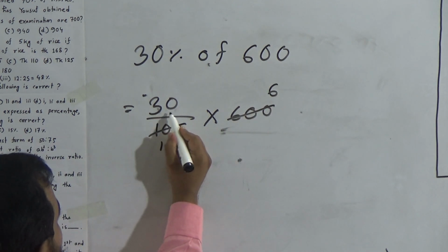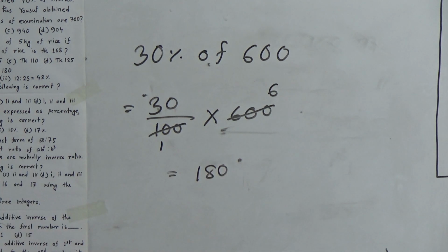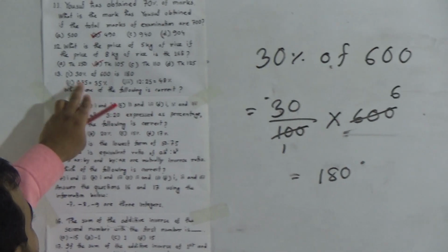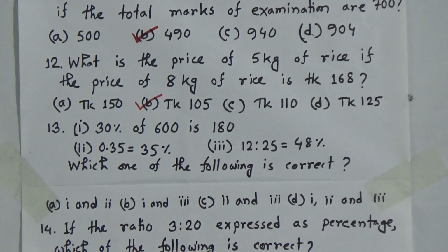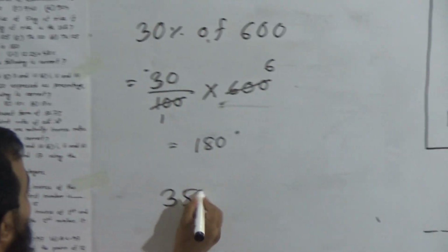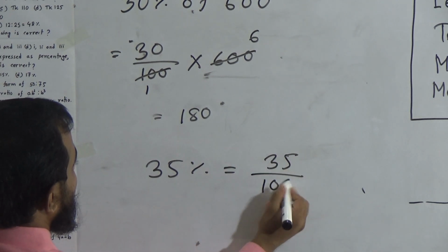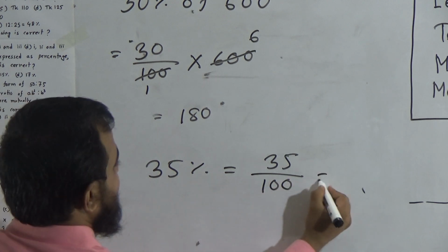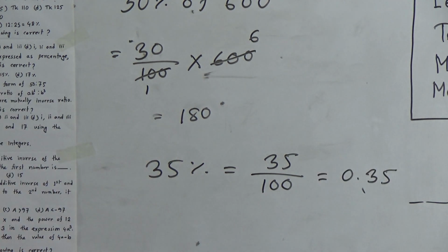So, 30 multiply 6 will be 180. That means activity 1 is correct. Okay. Now, activity 2 is 0.35, that is equal to 35%. Okay, we know 35% is equal to how much? 35 divided by 100 because of this percentage sign. This equals 0.35. So, activity 2 is also correct.